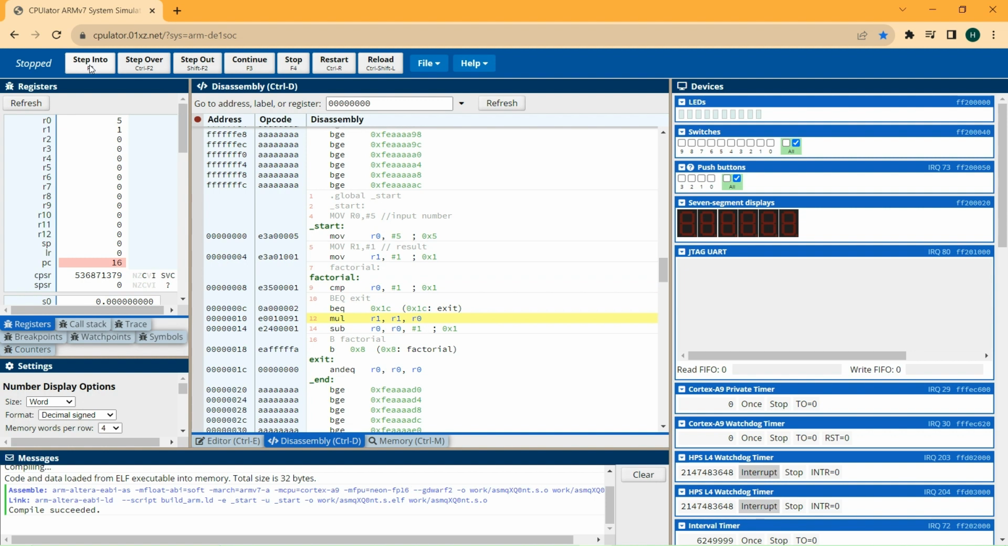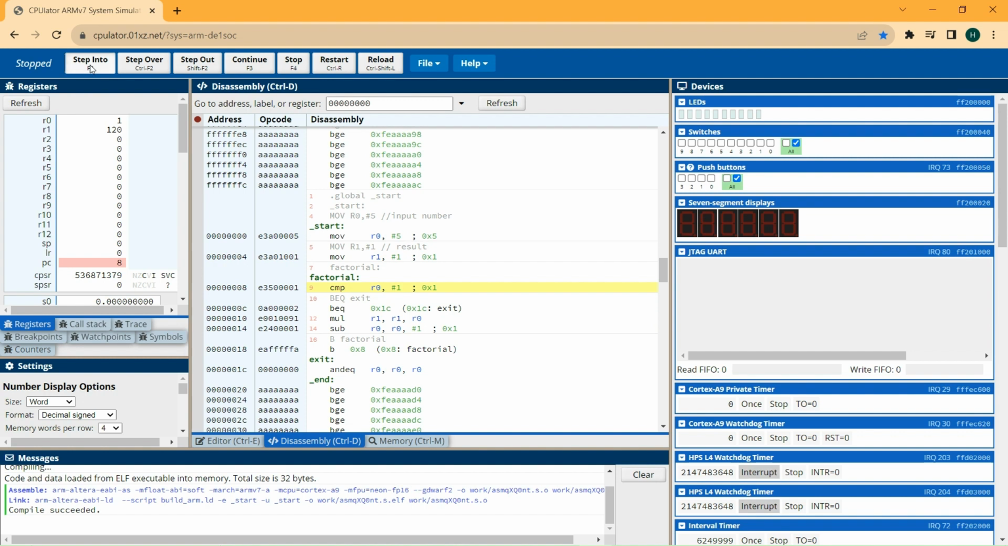5 is not equal to 1, so we multiply the value in R1. Then we decrease R0, it's now 4. Then we multiply, it is 20, 60, 120, and now R0 is 1.